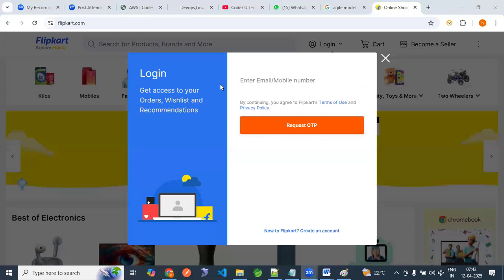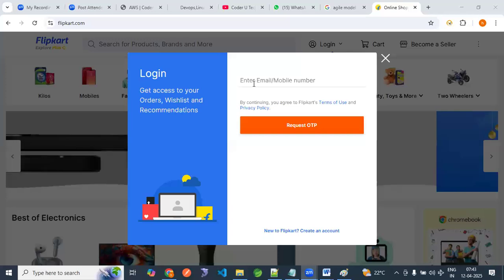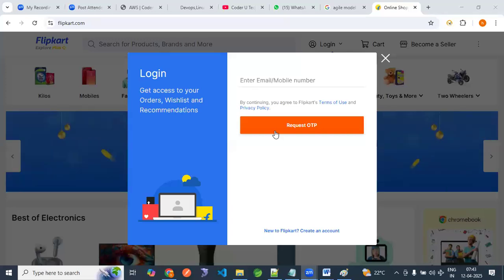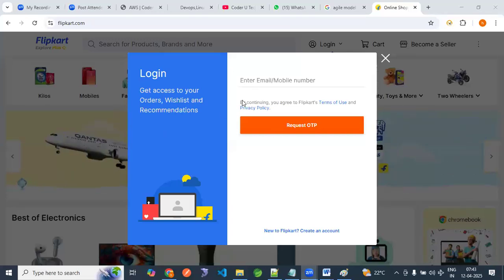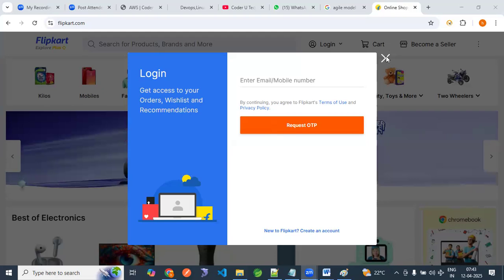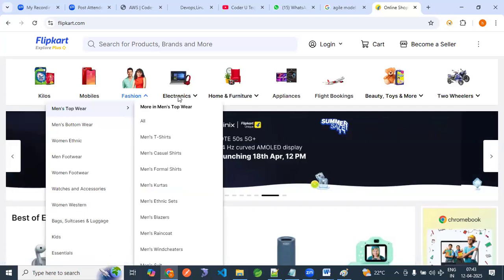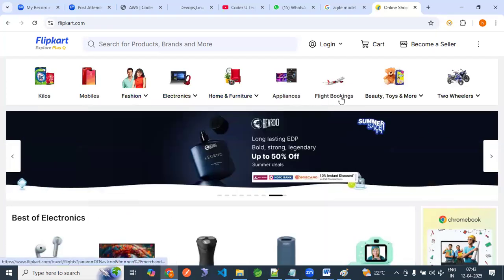This pop-up that is coming is for convenience: just enter your mobile number, give the OTP. This is one requirement. Log in to access this page. Once we log in, we go to the navigation tab.